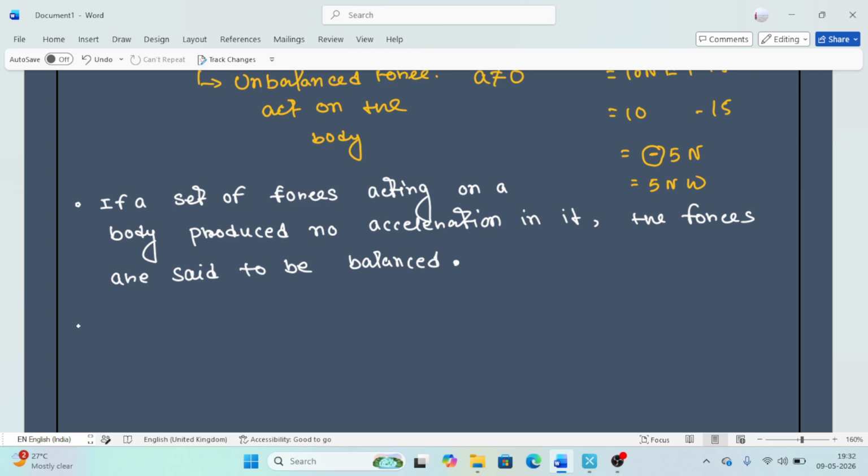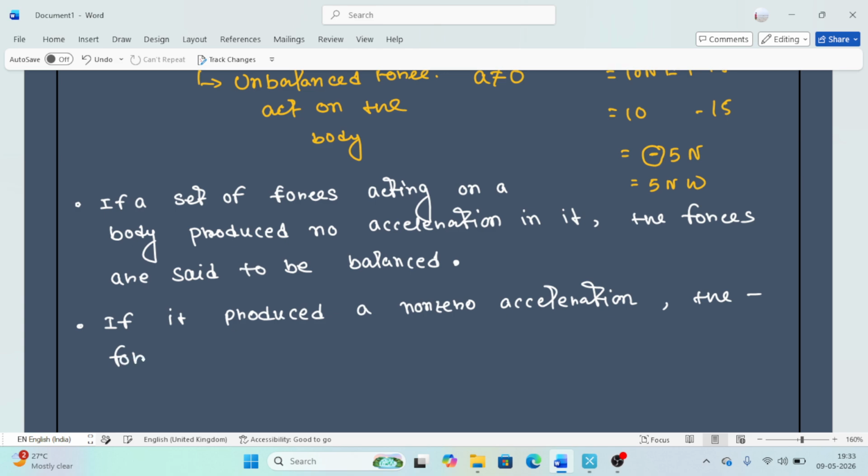And next, if it produces a non-zero acceleration, the forces are said to be unbalanced.